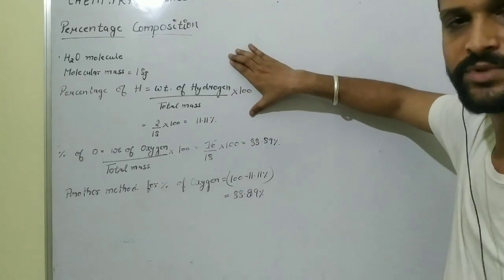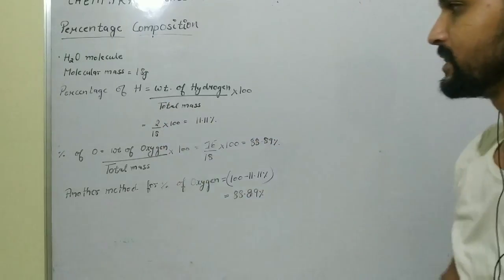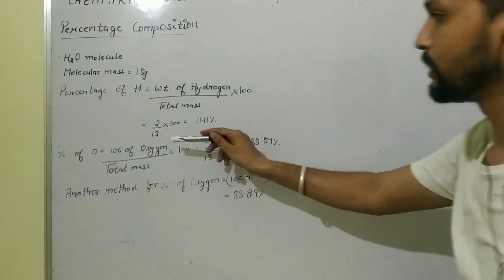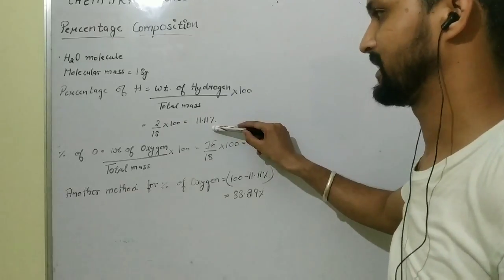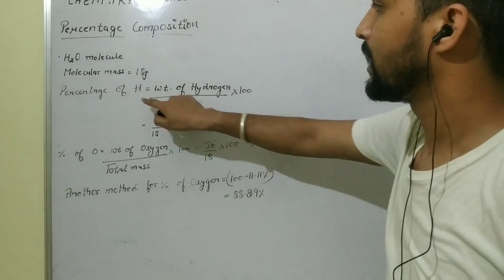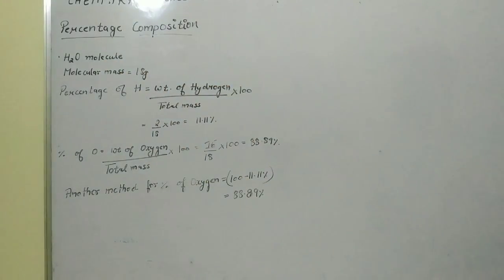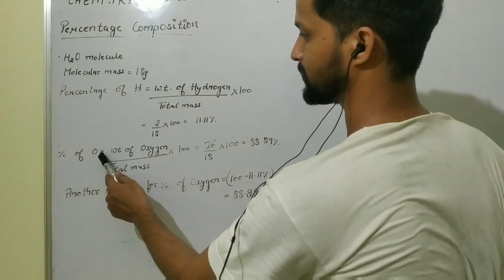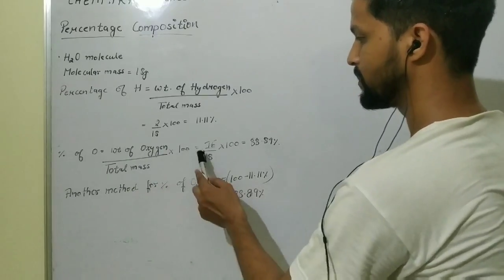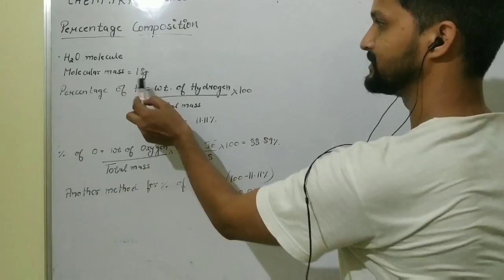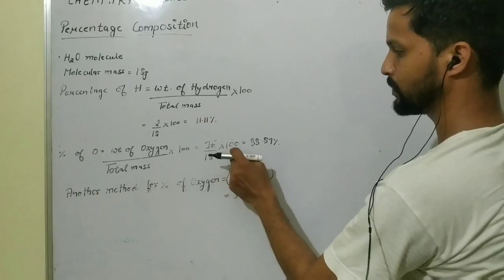Just like you calculate the percentage of marks in your subject, same method. So here weight of hydrogen is 2. So 2 divided by 18 into 100 equals 11.11%. So this is the percentage of hydrogen present in the H2O molecule. Now the percentage of oxygen. We can calculate it with the same method: weight of oxygen divided by total mass into 100. Weight of oxygen is 16, so 16 divided by 18 into 100 equals